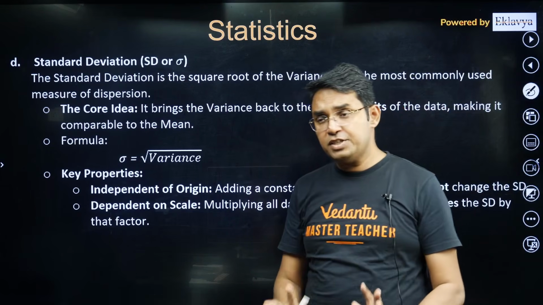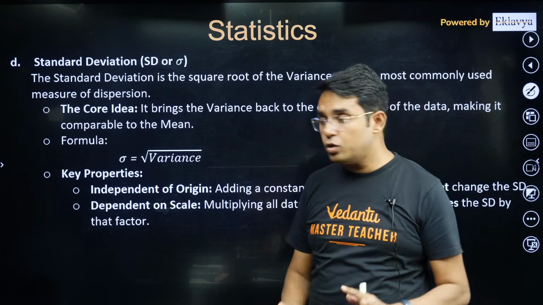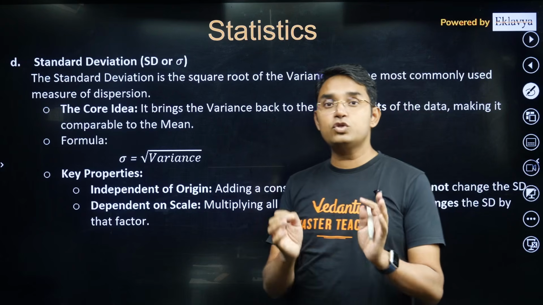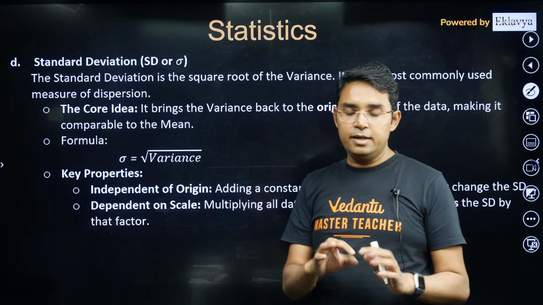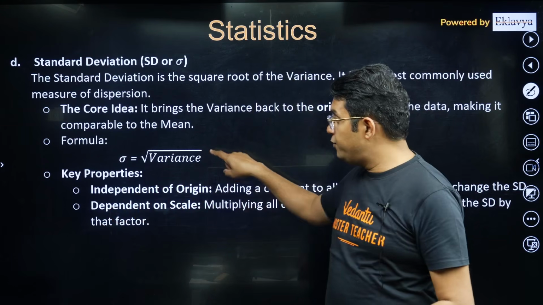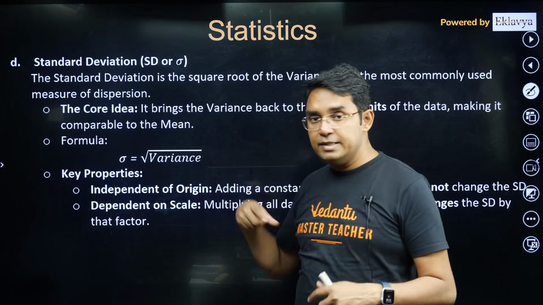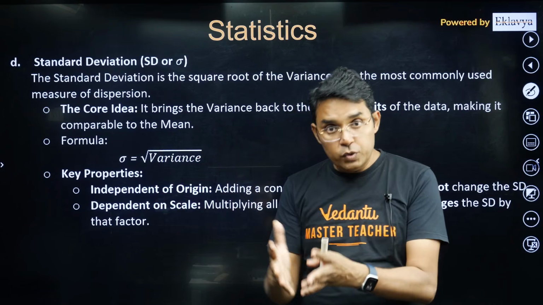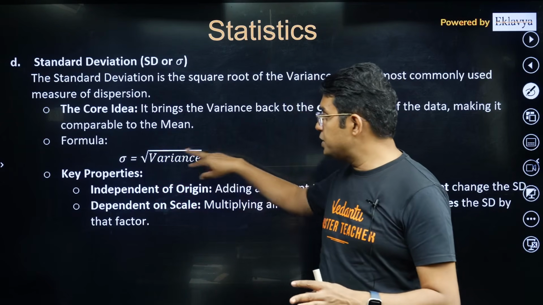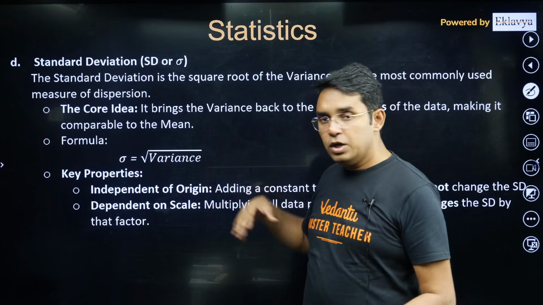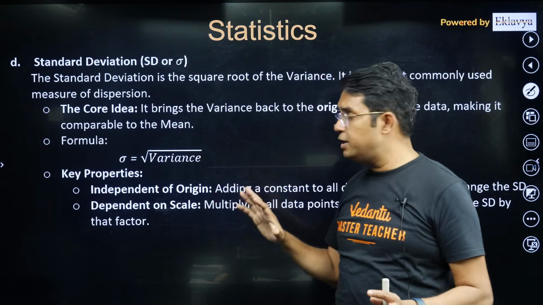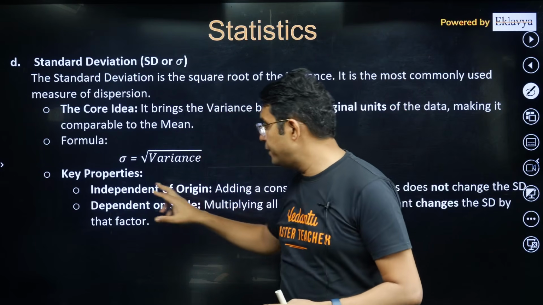Standard deviation is just the square root of this variance, nothing else. As I told you, variance gives you the square of that particular data, so the unit will be the square of that given data. If you want to know that variance in your unit, like you are measuring length and you want it in meters, then you just have to take the square root. So there is nothing different between variance and standard deviation. You just need to take the square root here.